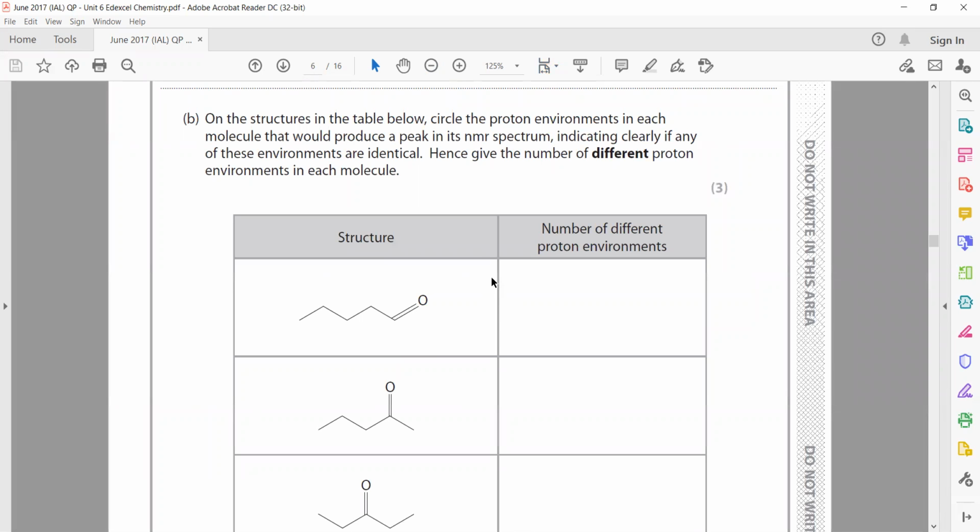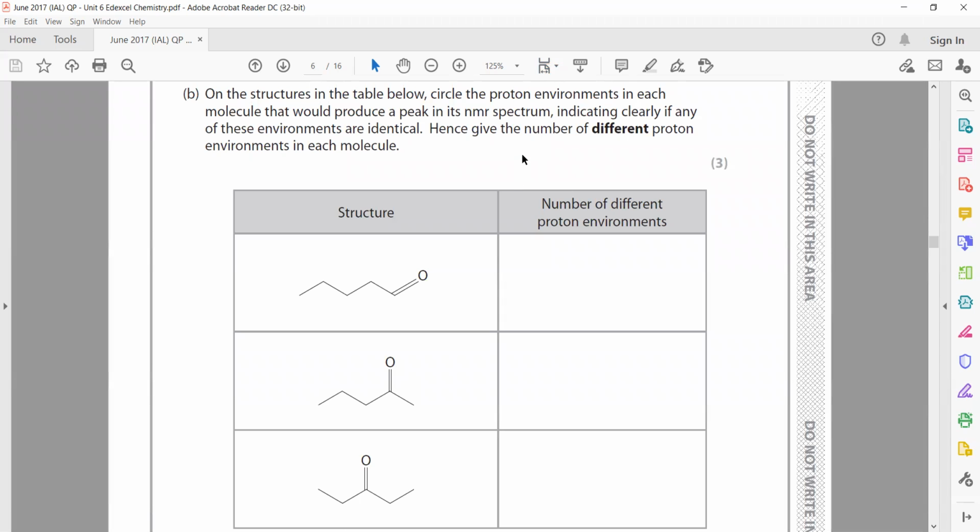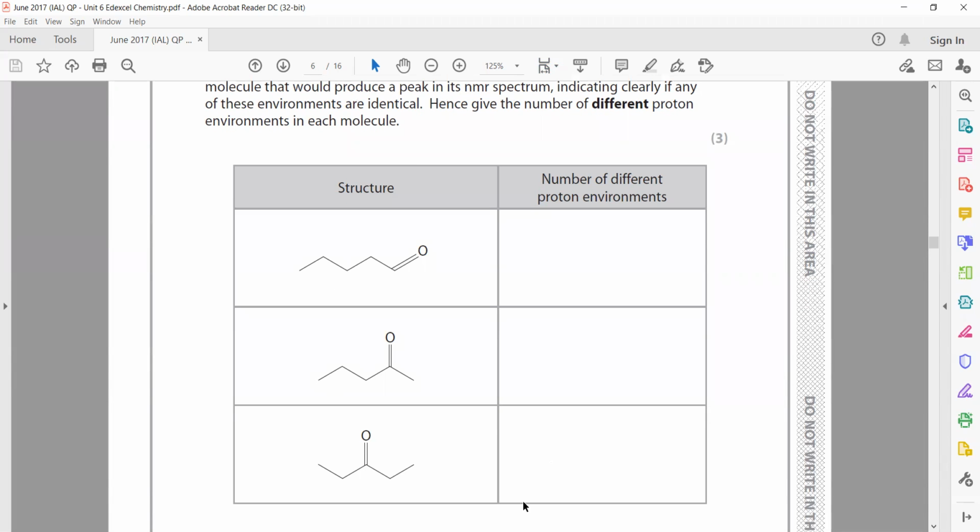On the structures in the table below, circle each proton environment in each molecule that would produce a peak in NMR. Indicate clearly if any environments are identical, and hence give the number of different proton environments. For identifying the number of proton environments, we have to check the neighbors as well.